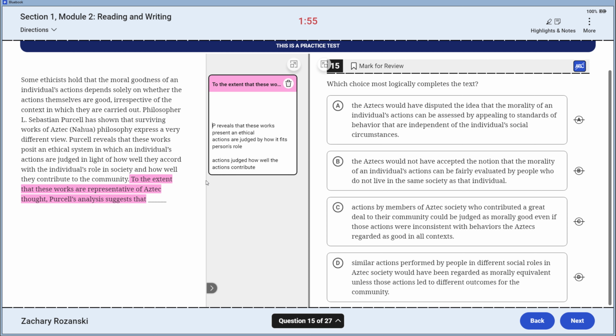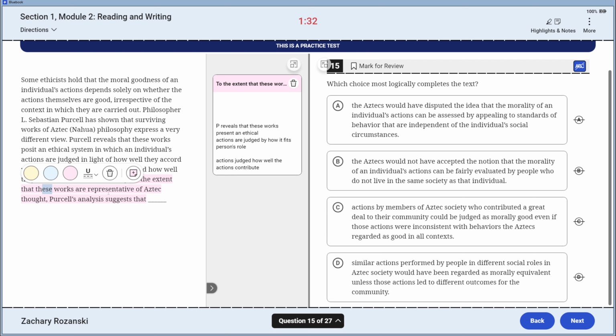To the extent that these works are representative of the thought. So that's just like a vacuous statement there. When I go here, we've got it reveals that these works present an ethical system in which an individual's actions are judged by how well they accord with the individual and how well they. I want to go back to these works because it's saying these works twice. Is there a different work that's relating to this? Is my question. A very different view. A different view from what?